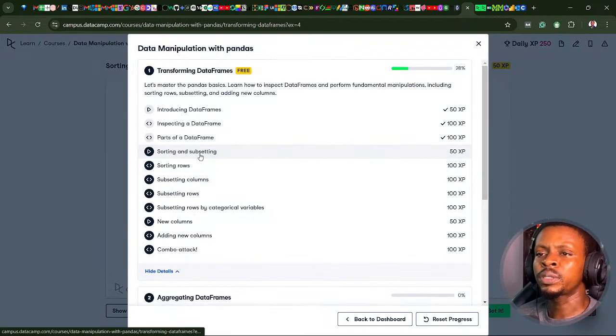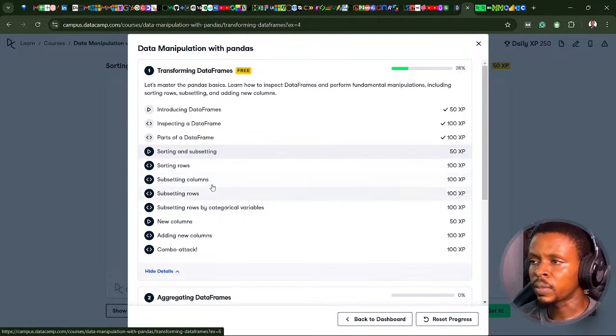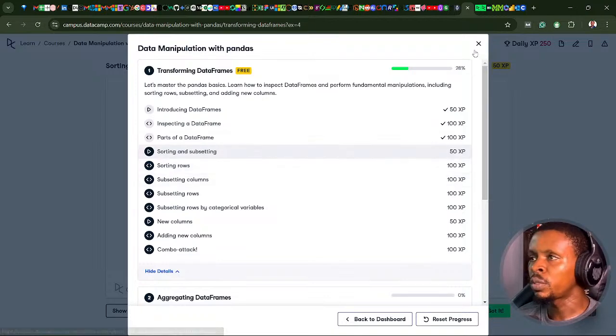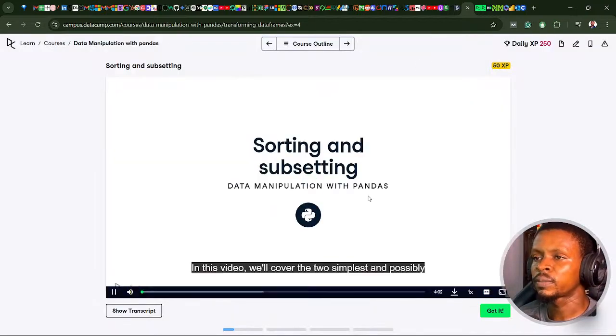Okay, let's learn about sorting and subsetting. I'll probably just stop here. We cannot stop in the middle, so just maybe learn about sorting rows. Then we continue from subsetting columns and subsetting rows, then we complete this on the next live, which is tomorrow. But let's learn about this first.